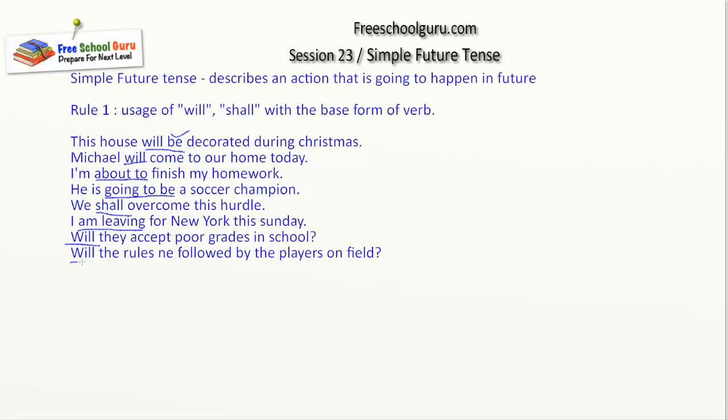Next, will the rules be followed by the players on field? So the game has not started. Somebody's asking a question. The speaker of the sentence is asking a question. Will the rules be followed by the players on field? Maybe, maybe not. We will come to know when the game starts. Okay, and then we'll see. So these are all examples of future tense.